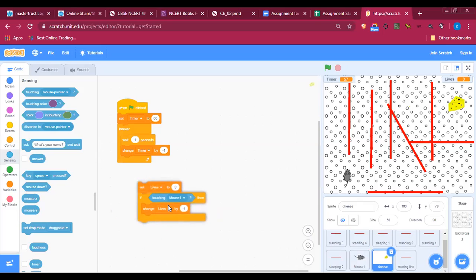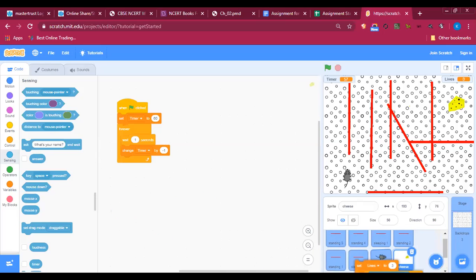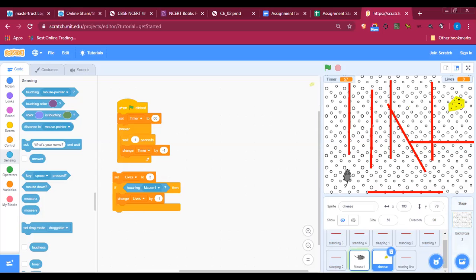So we'll not do for the cheese one, right? No, we'll do it for the mouse. Yeah, then I was right. So in that what we'll put? If touching line, right? Yeah, line. If touching, in Sensing there's a touching color, right? So all lines have the same color.